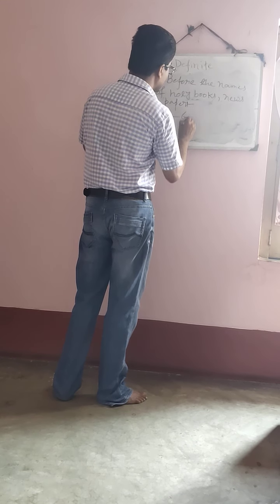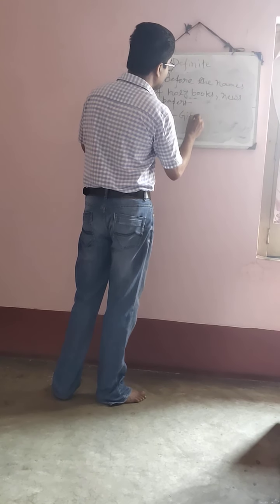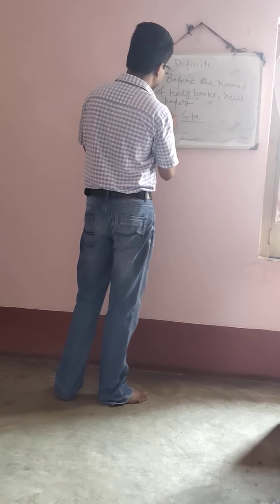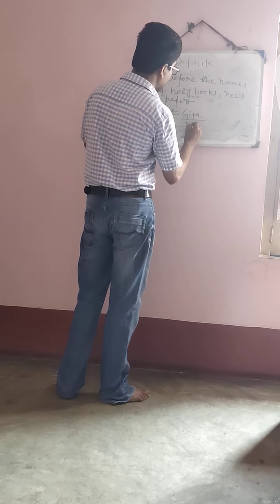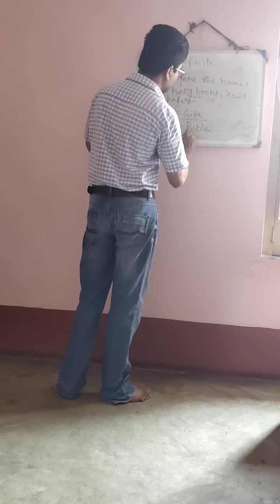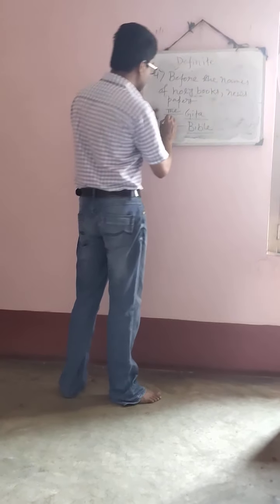Look, what is holy book? The Gita. Gita is the holy book for Hindus. So it is written the. Okay? In the same way, dash Bible. You all know Bible is the holy book of Christianity. So what is used here?